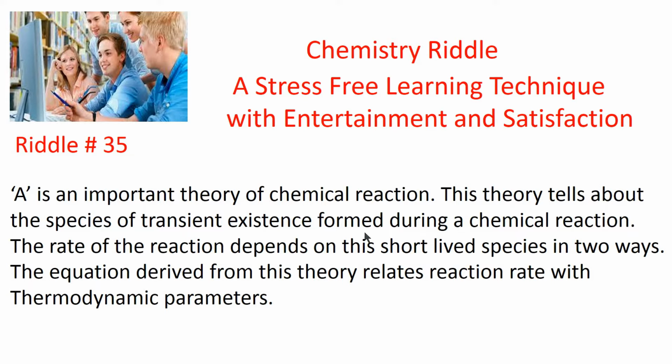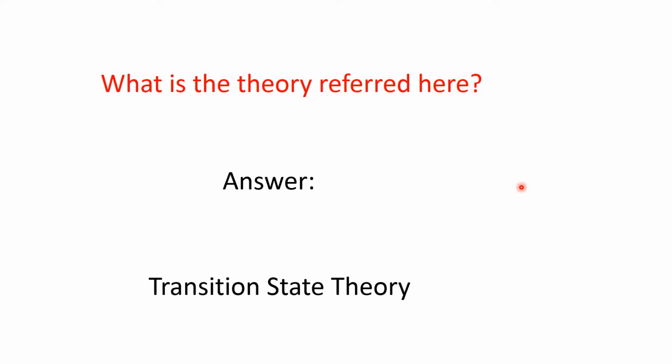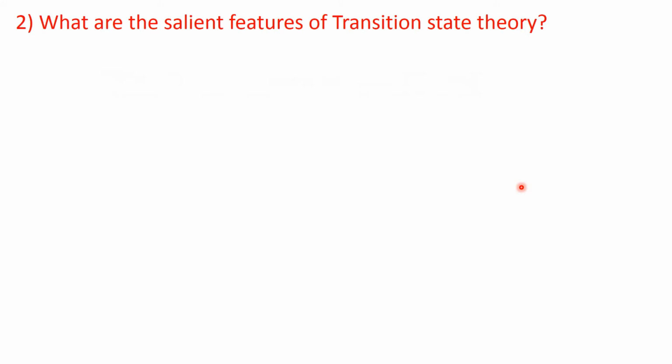Now, let's see the question. The primary question is, what is the theory referred here? And the answer is transition state theory of reaction rate. Now the second question, what are the salient features of transition state theory?